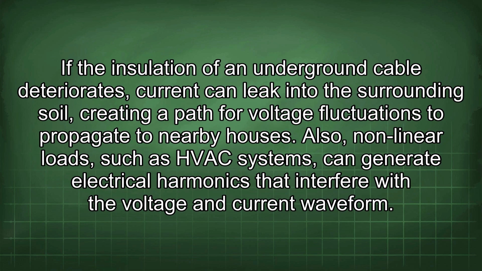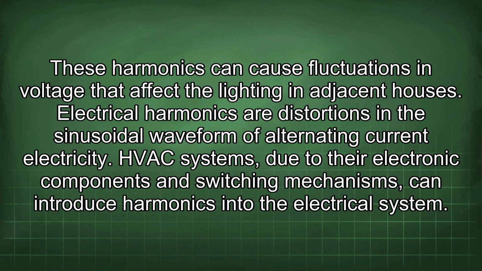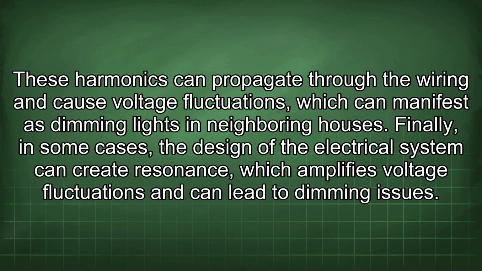Also, nonlinear loads, such as HVAC systems, can generate electrical harmonics that interfere with the voltage and current waveform. These harmonics can cause fluctuations in voltage that affect the lighting in adjacent houses. Electrical harmonics are distortions in the sinusoidal waveform of alternating current electricity. HVAC systems, due to their electronic components and switching mechanisms, can introduce harmonics into the electrical system. These harmonics can propagate through the wiring and cause voltage fluctuations, which can manifest as dimming lights in neighboring houses.